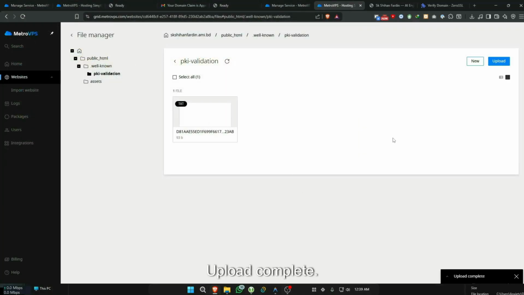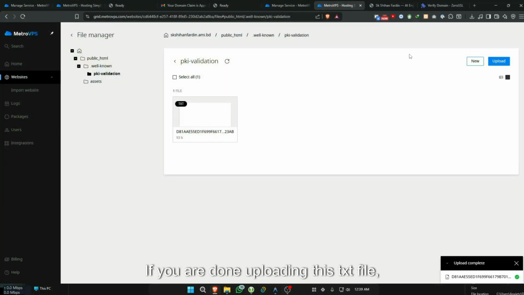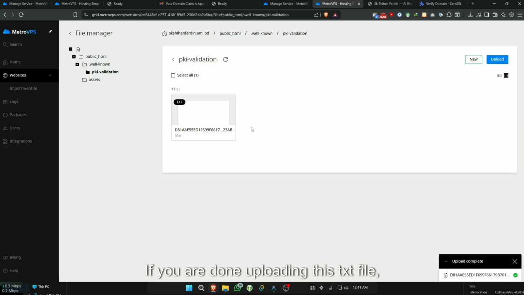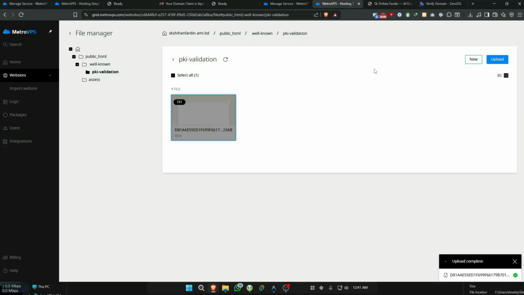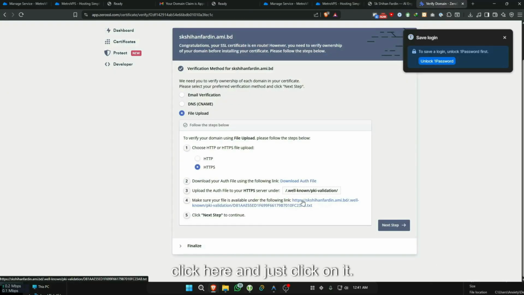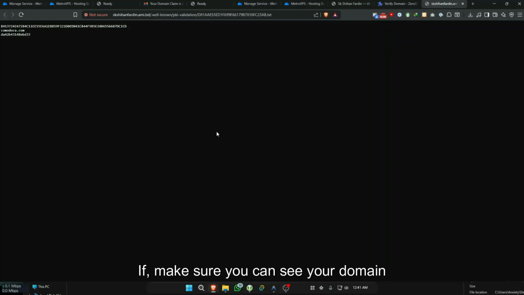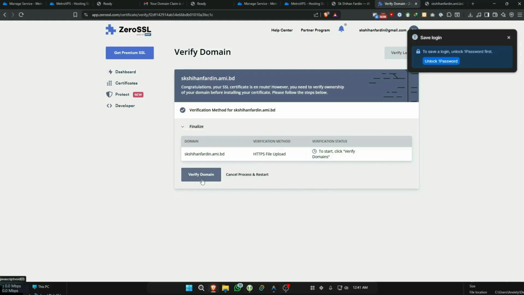Upload it. Upload complete. Done. If you are done uploading this txt file, click here and just click on it. Make sure you can see your domain and this txt file is visible. If not, they won't be able to verify your site. Now click on verify domain.